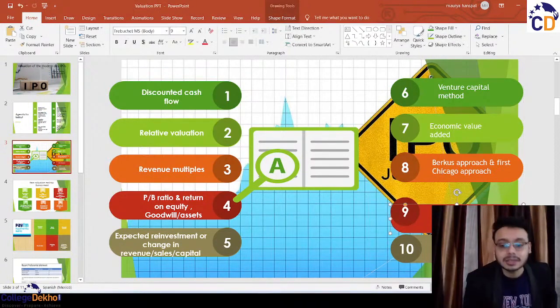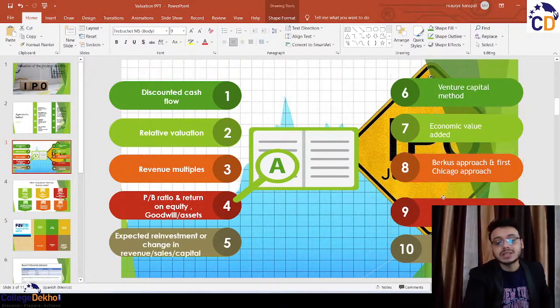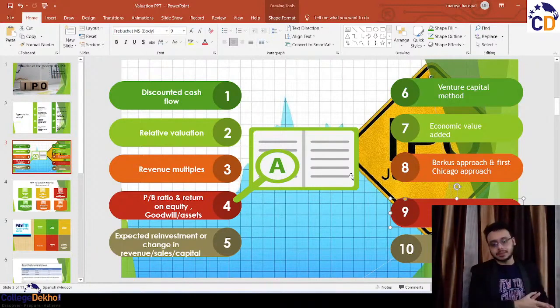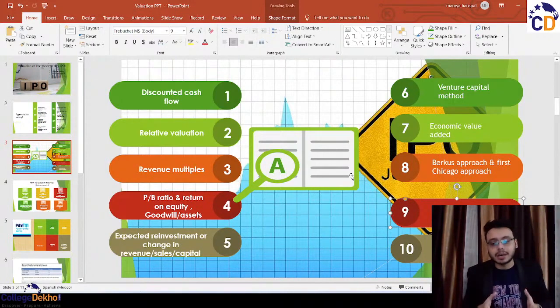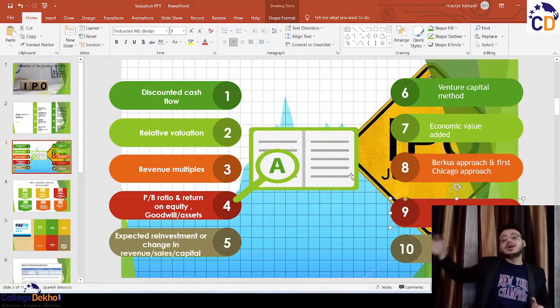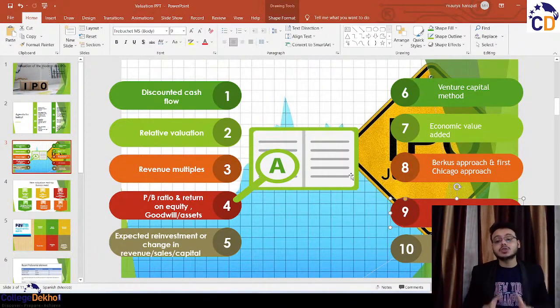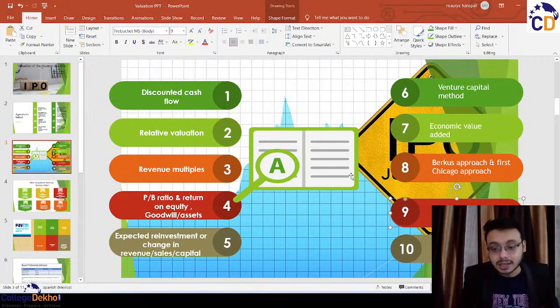Exit valuation. In the method of exit valuation, the venture capitalists are trying to predict the company's future. They are saying that after 10 years from now or 15 years from now, we'll exit from this company, either through an IPO or by selling our shares back to the promoters of the company and get our money. So in exit valuation, they're trying to predict a terminal value, that is, a time when these venture capitalists or PE funds can exit from the business and earn their money. Because ultimately they have taken huge risk while investing into these companies. A higher risk and a higher return formula they have undertaken.